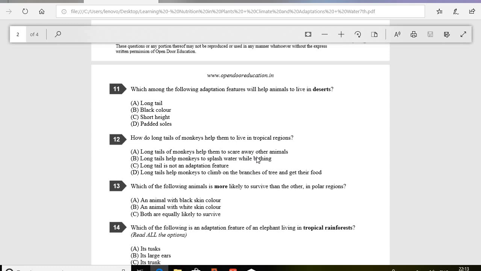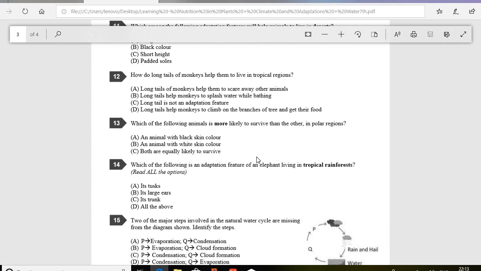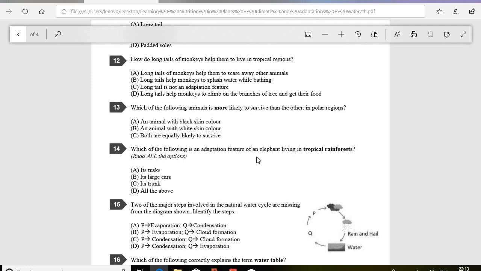Okay, so now we are moving to the next question, that is question number 14. Which of the following is an adaptation feature of an elephant living in tropical rainforests? And the correct option is D, that is all the above. An elephant should have tusks, large ears and trunks. So these are the adaptation features for an elephant living in tropical rainforests.